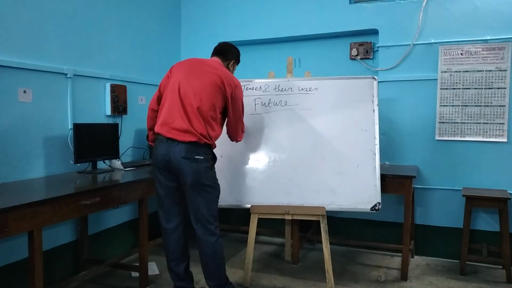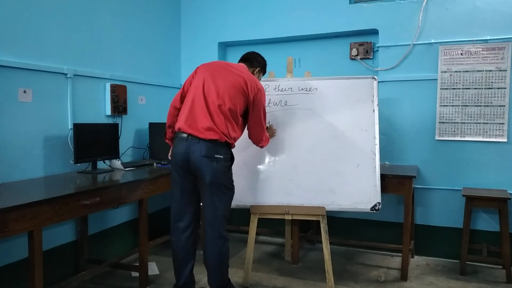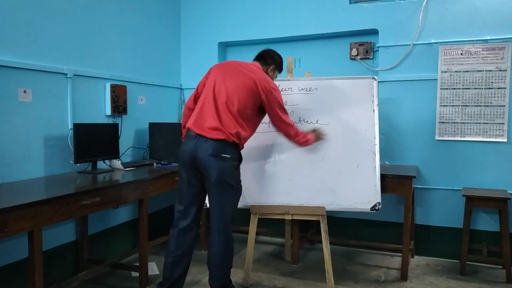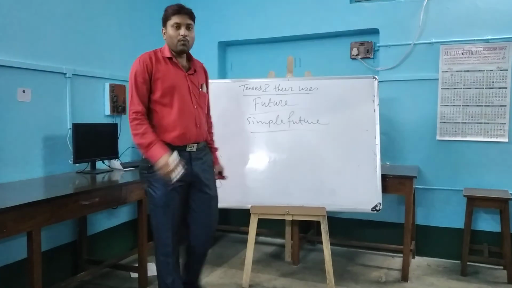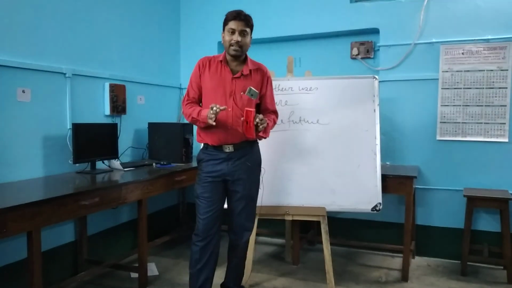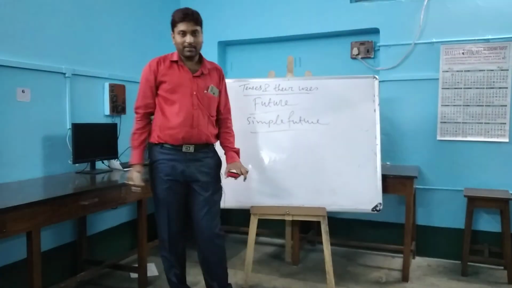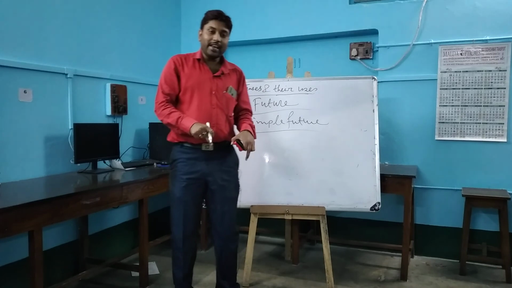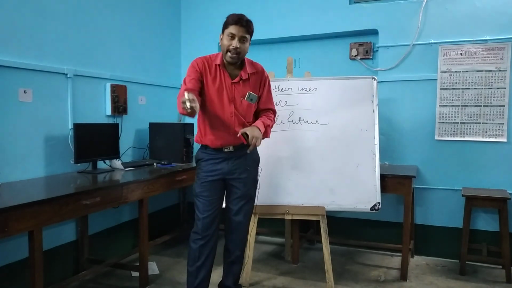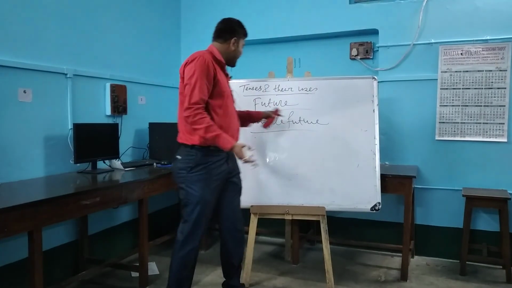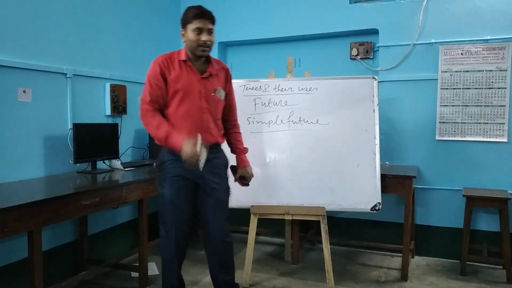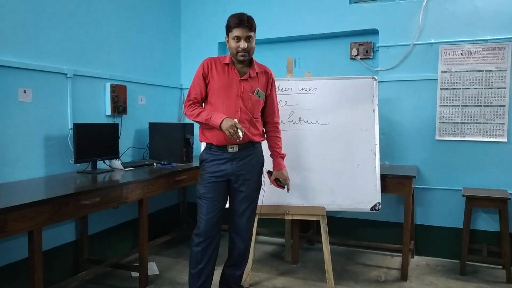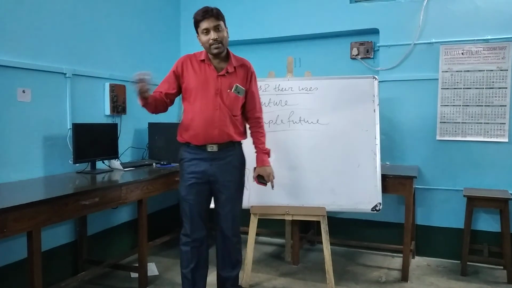First of all, simple future. Simple future means a work or an action is still to be completed or held in future. That is simple future tense. For example, today I am taking your class. Tomorrow I have to take the class of 9.